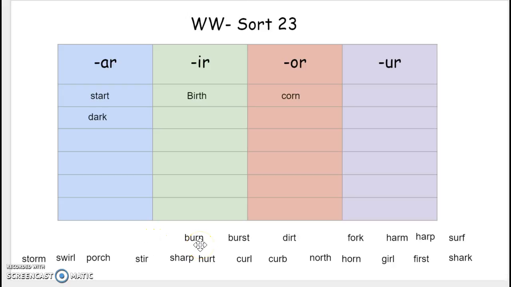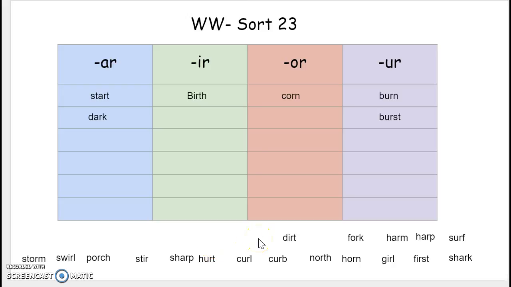Burn. Now, burn says er in the word, so it's either IR or UR. And I can tell by the way it's spelled, it's UR, so it's going to go in the UR column. Our next word is burst. Burst, it says er so it will either go in the IR or the UR, and burst has UR in the word, so it's going to go to the UR column.